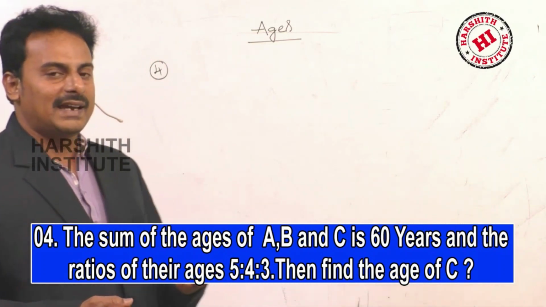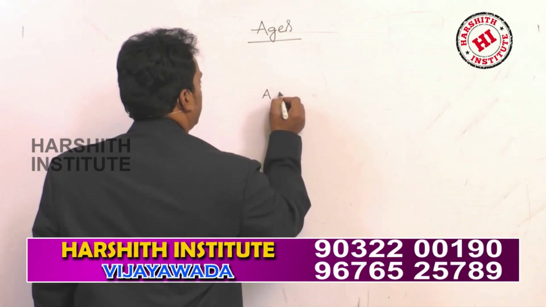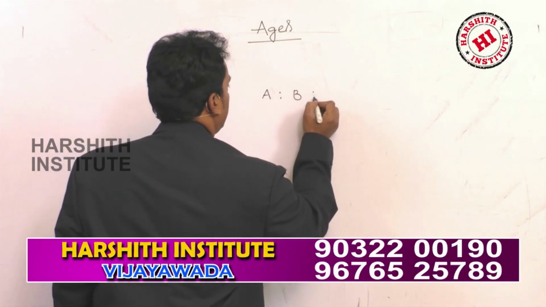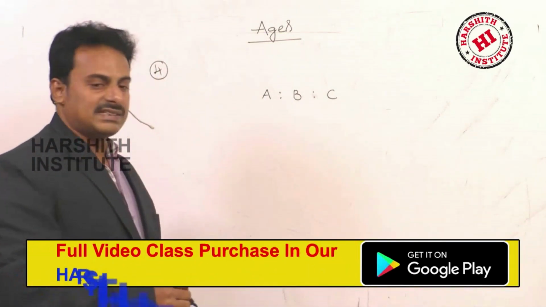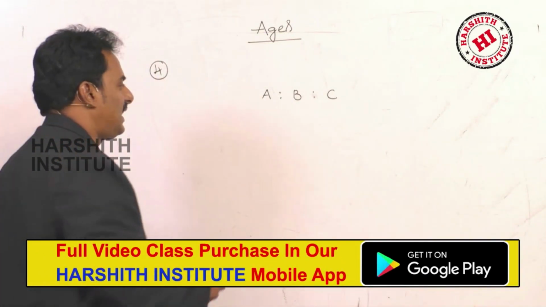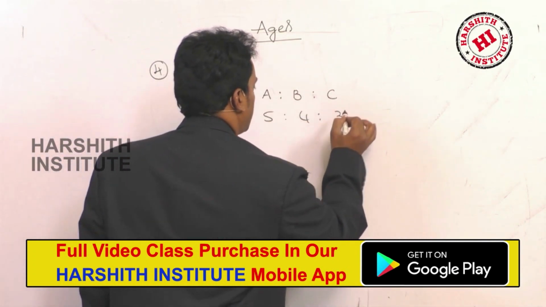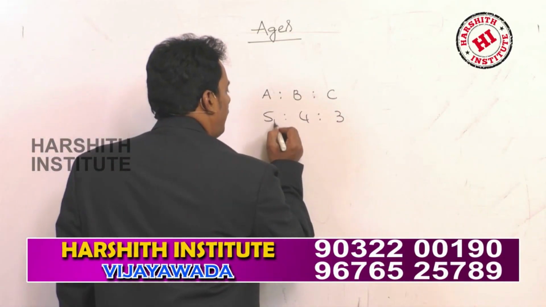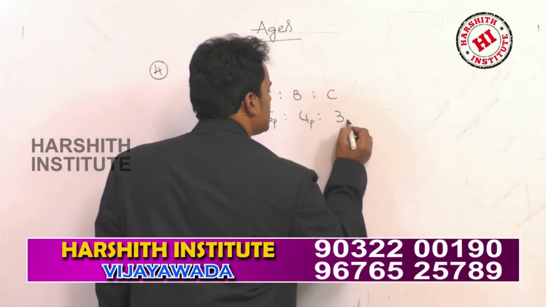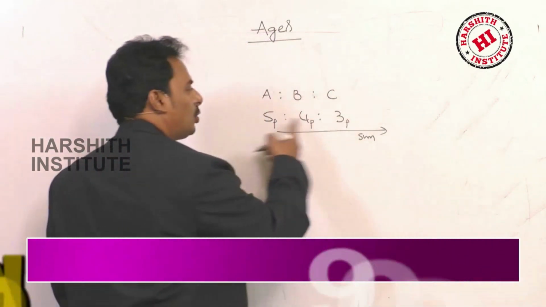Then find the age of C. A, B, C are the 3 persons and their ages ratio is 5:4:3. The sum of their ages is 60. So 5 parts, 4 parts, 3 parts. How many total parts?